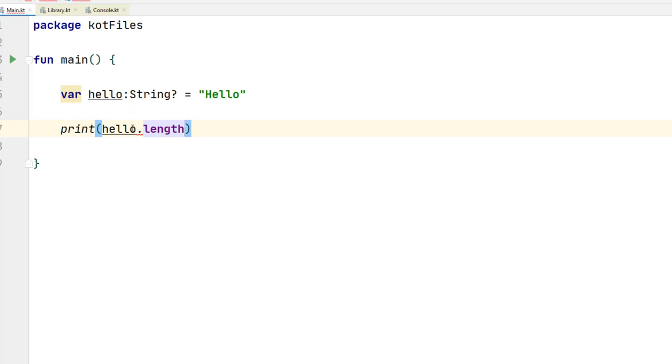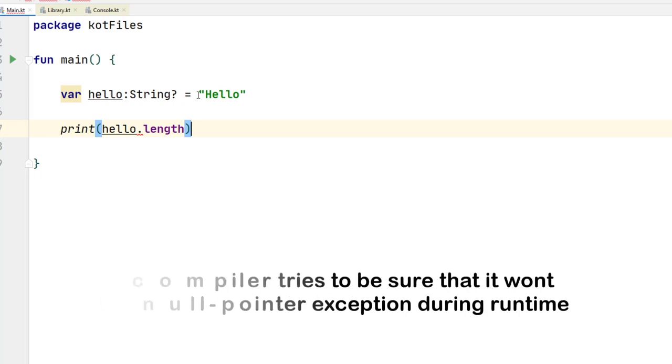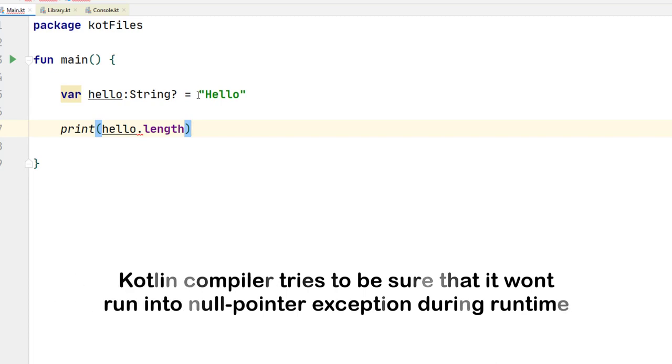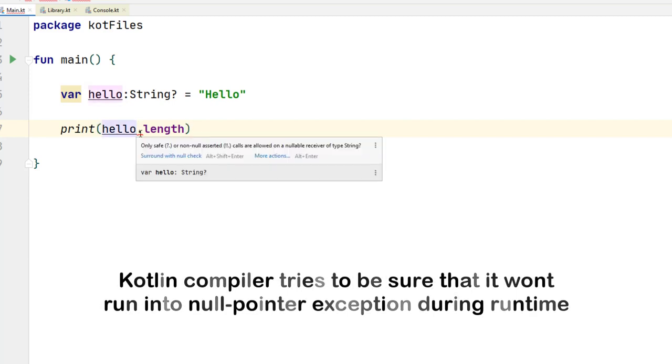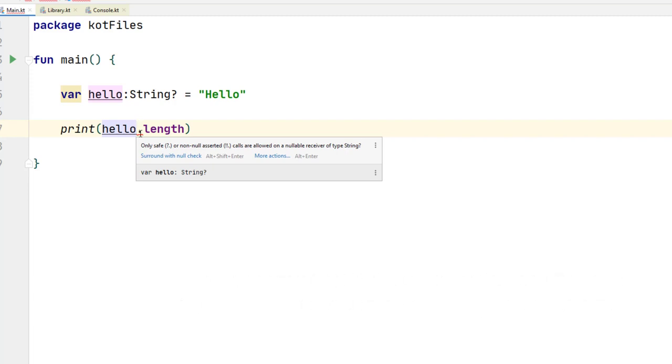Now of course in Java, if we were to run this function, it will compile perfectly, but at some point it would just crash, because some place in my code I used a null for our hello variable here. It would cause a runtime exception and our program will crash. In Kotlin, however, it gives me a compile time error. It forces me to handle this null value before I can execute any command based on it, right? So now I'm getting a compiler error here, and it's basically saying that this variable hello can be null at some point in the future, so you must handle it.